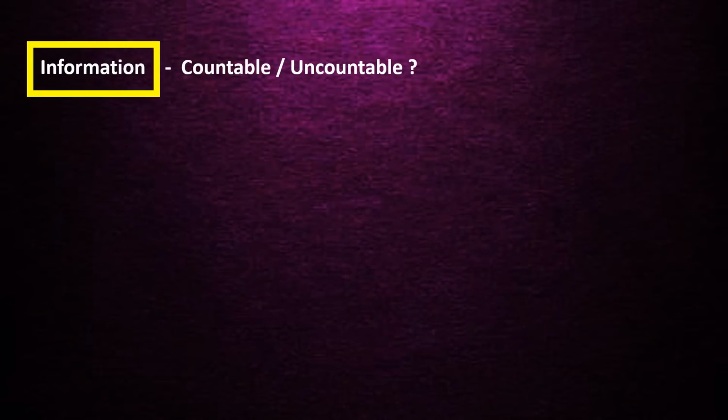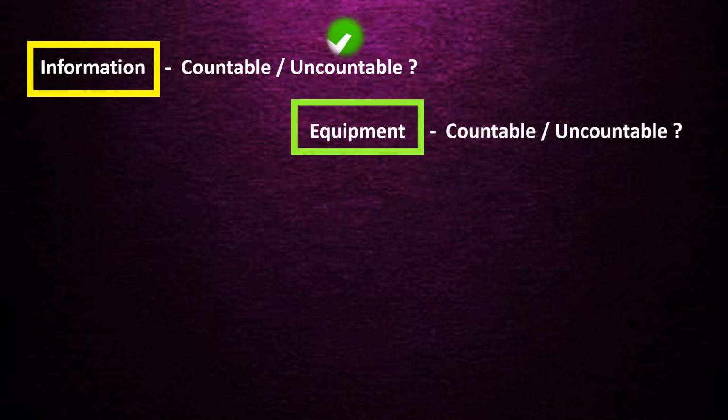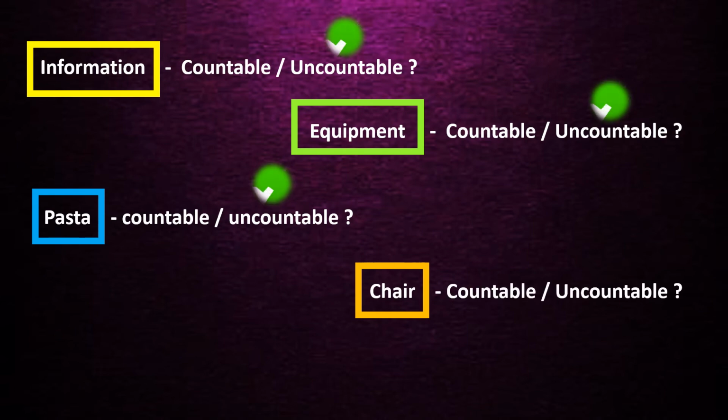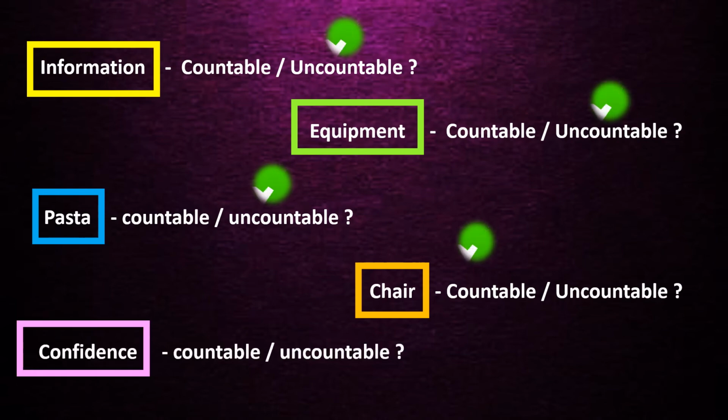Information. Countable or uncountable? It's uncountable. Equipment. Can you count it? No, there is no plural form for equipment. Therefore, uncountable. Next, pasta. While you're eating pasta, have you ever counted? You cannot. Therefore, uncountable. Chair. Can you count the number of chairs? Yes. Therefore, it's countable. Confidence. Can you count confidence? How much? How many? No. Therefore, it's uncountable.